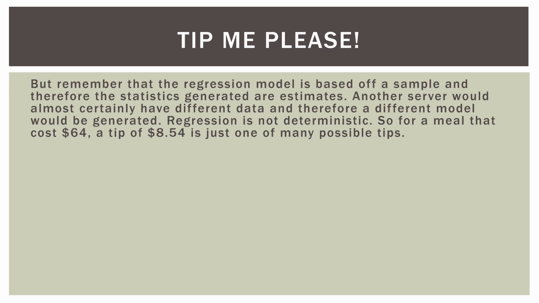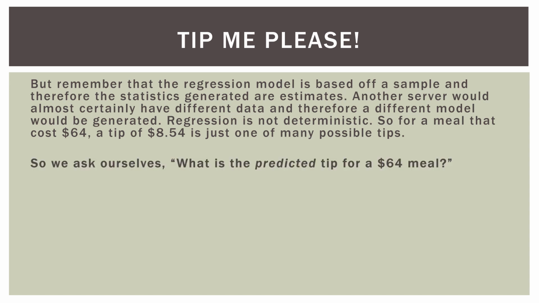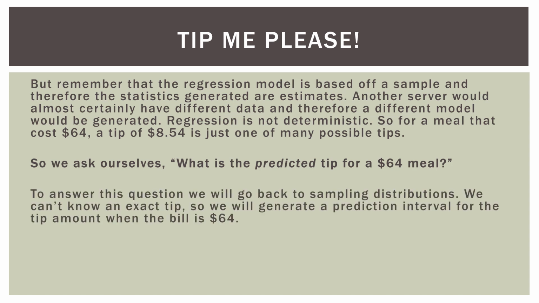We might ask what the mean value of a tip is when the bill is $64, and what the predicted individual value, or range of values, is for a meal at $64. So what is the predicted tip, or more precisely, the range of tips we might expect for a $64 meal at this restaurant? To answer this question, we will go back to sampling distributions. We can't know an exact tip, so we will generate a prediction interval for the tip amount when the bill is $64. That's the best we can do.